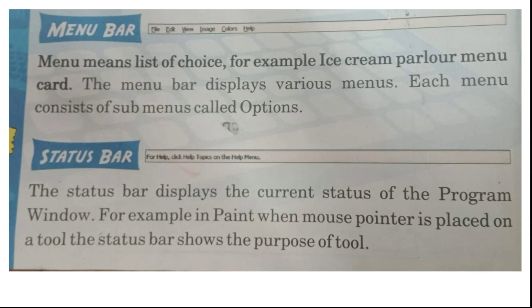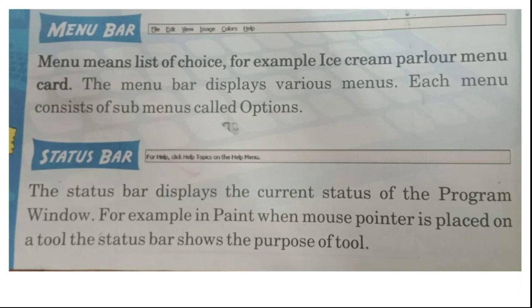If you see an ice cream parlor menu card, many menus are appearing there, meaning many types of ice creams. If you choose vanilla, for example, the vanilla ice cream will have different bars or cups or cones or balls. So many options are there. If you choose a flavor like vanilla, there will be many options.